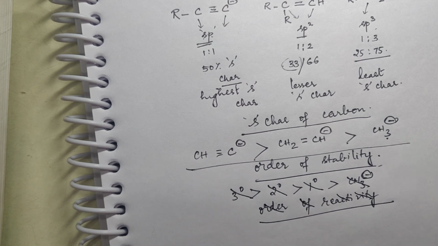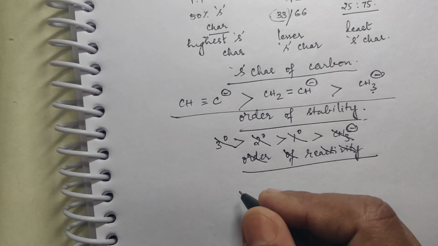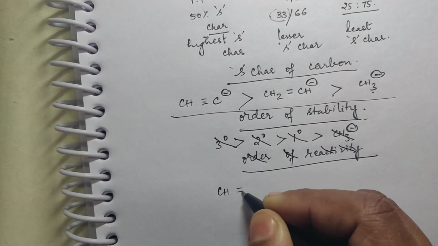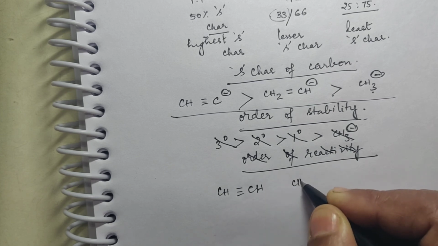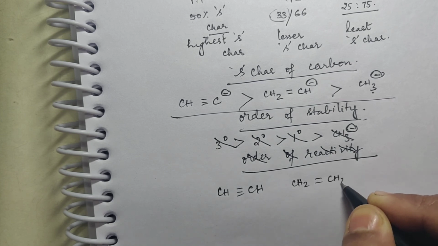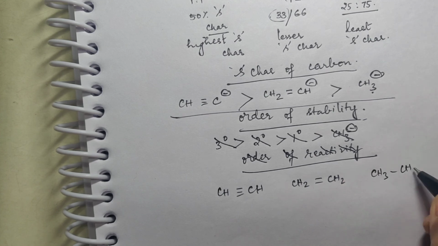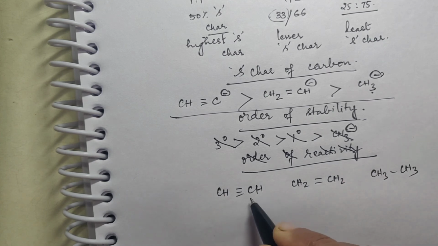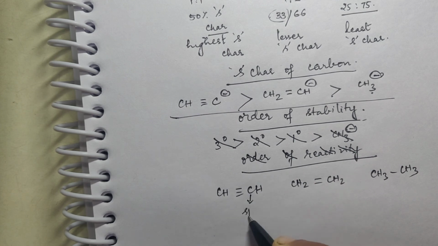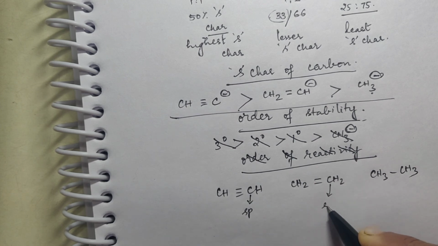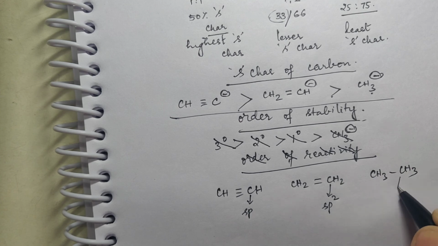That is enough. Now suppose an application question is asked, say I am giving you CH triple bond CH, then CH2 double bond CH2, and CH3 single bond CH3. Okay, now here this carbon is sp hybridized, this carbon is sp2 hybridized, and this carbon is sp3 hybridized.